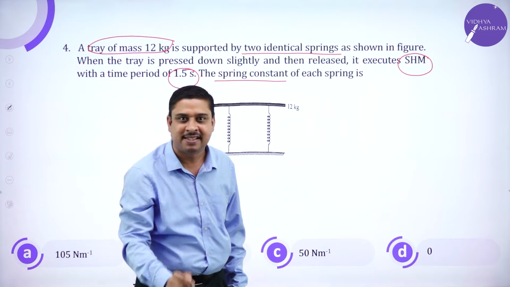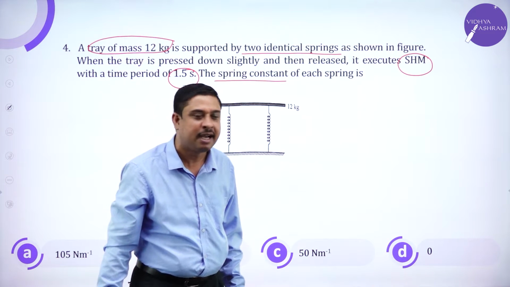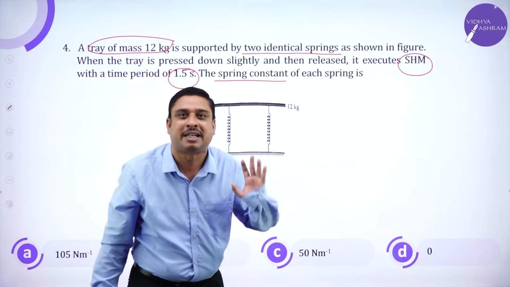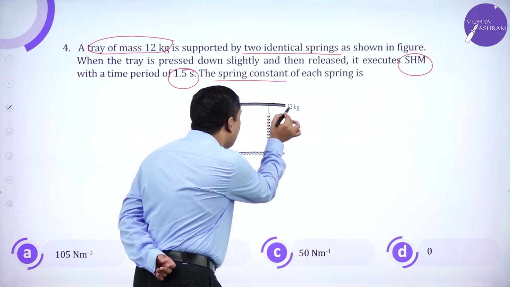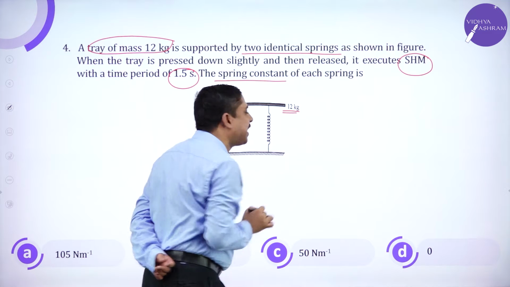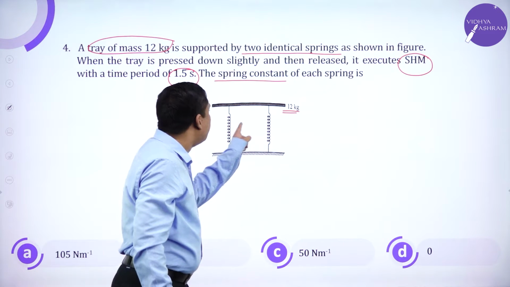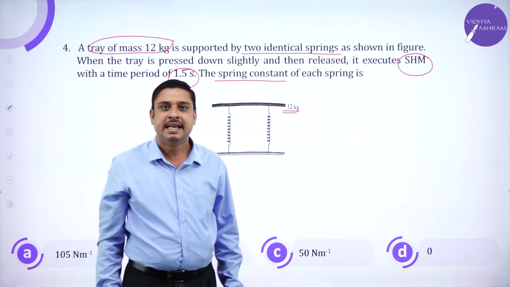My dear students, if you have gone through my materials and classwork, this is one of the problems similarly worked out there. So a tray of mass 12 kg, which is supported by two identical springs.